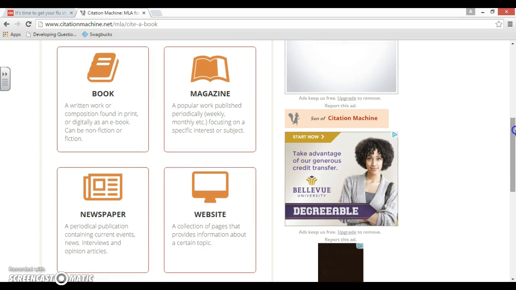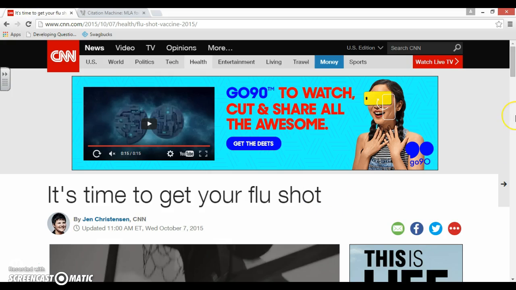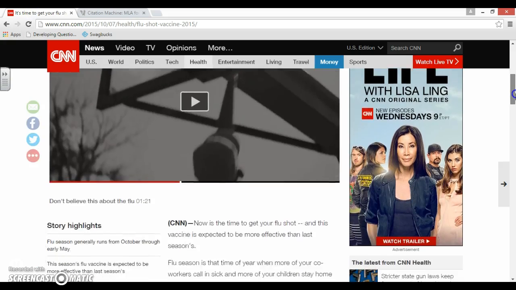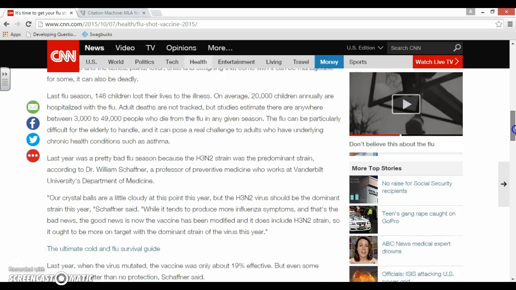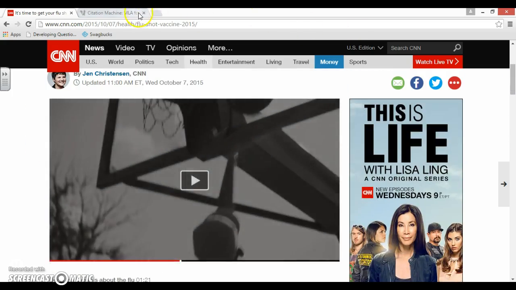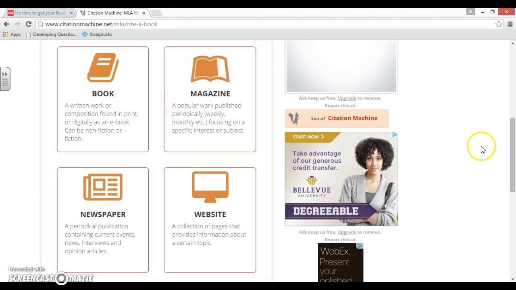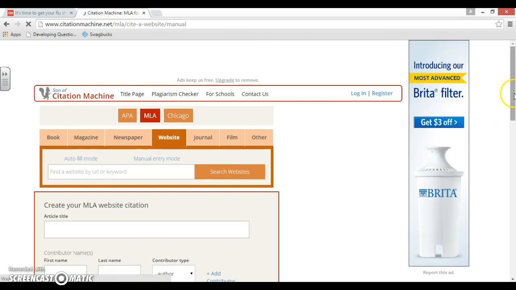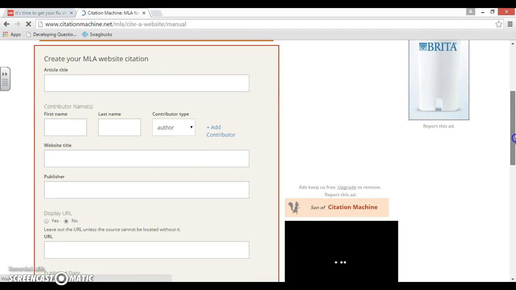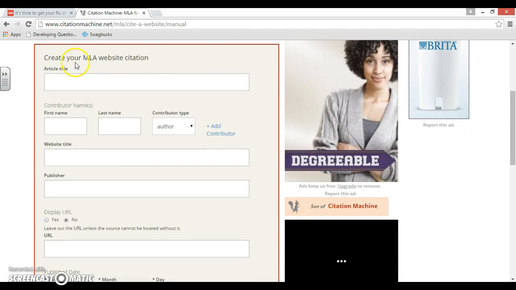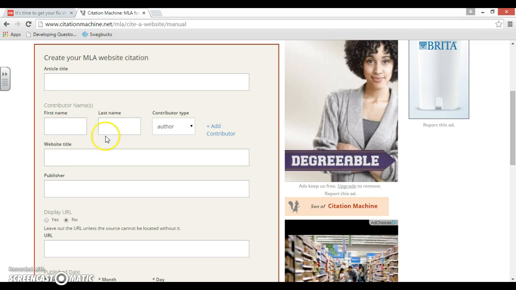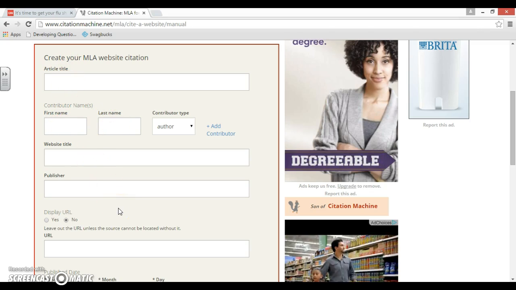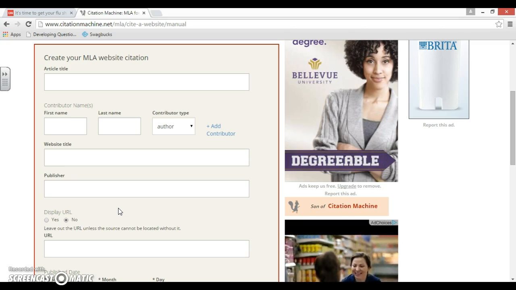So, for my example, I used my CNN article. Let's reference that again. It's just on CNN's webpage. So for my works cited citation, I'm going to use website. It's going to bring up another web page for you. Essentially it gives you little boxes to fill in, and it's going to create the citation for you. You just have to give it the proper information.